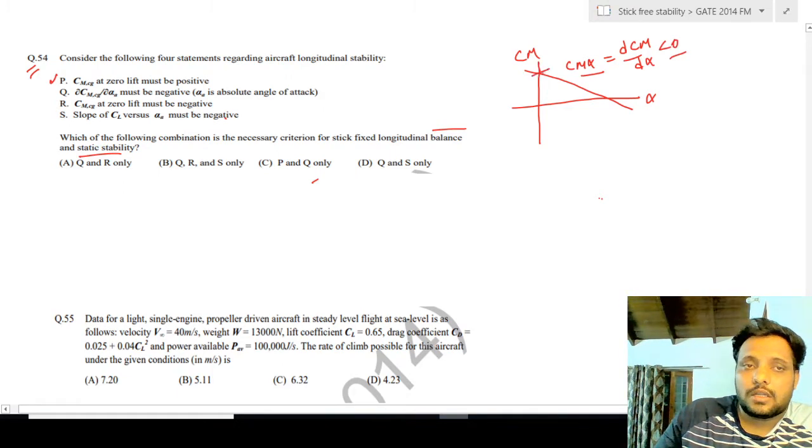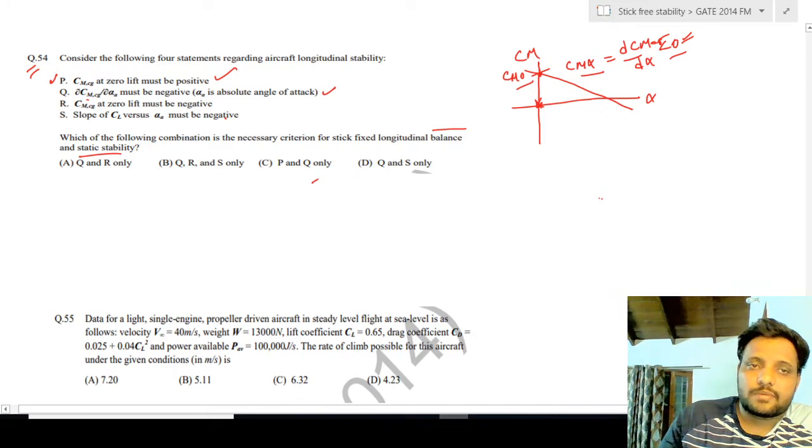And here the CMCG at zero lift occurs when alpha is zero. So Cm naught is basically positive. So that is correct. Then dCm by dalpha CG is negative, so this is also correct.